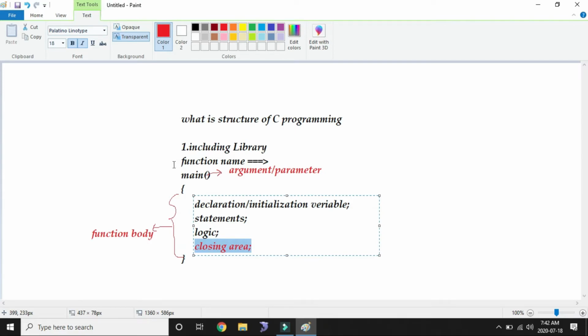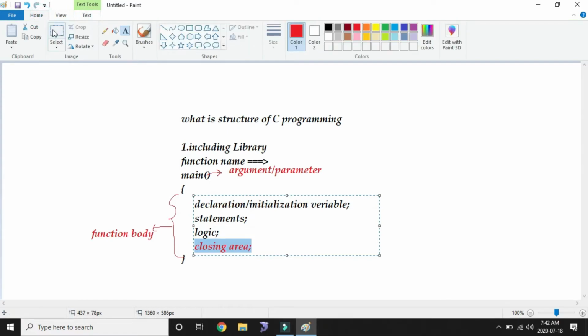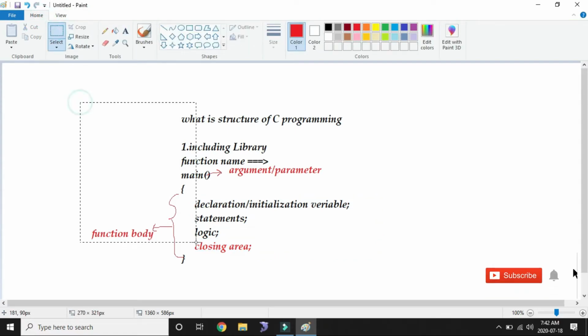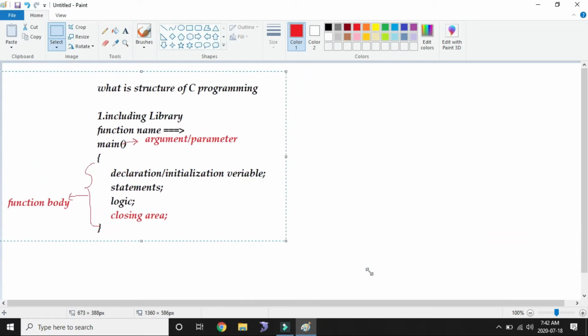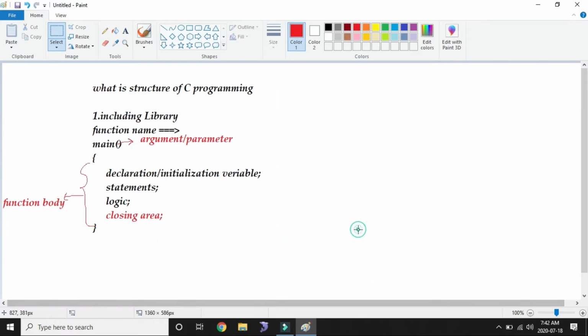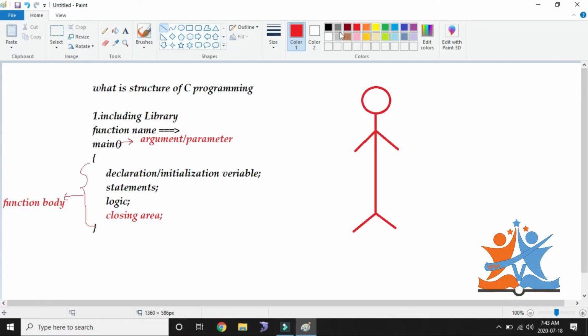For example, I will compare this structure with one simple example. Consider one human being. This human body I will split into two areas majorly. This is the beginning point, and this is the end point.